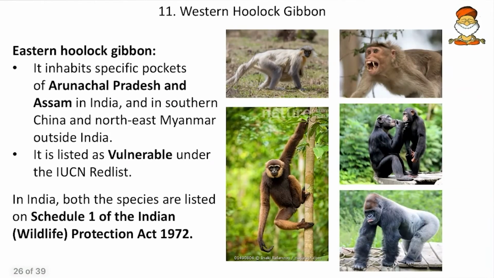And then come to next, the Eastern Hoolock gibbons. So it inhabits specific pockets of Arunachal Pradesh and Assam, and in the southern parts of China and Myanmar. So here it is the eastern part of northeast India, and it is listed as vulnerable. And in India, both the species are listed on the Schedule 1 of the Wildlife Protection Act. So here a brief description on the various apes and the primates.